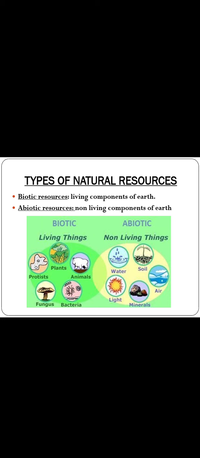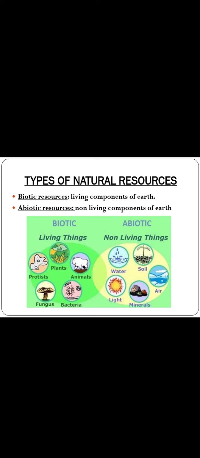First of all, what are biotic resources? What is the meaning of biotic? Bio means life. Biotic resources are the living components seen on the Earth. What are abiotic resources? They are the non-living components found on the Earth.